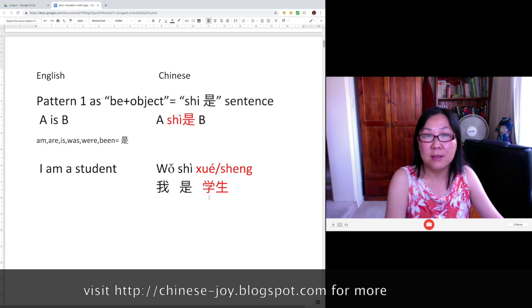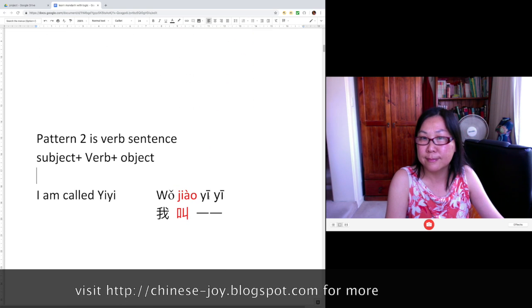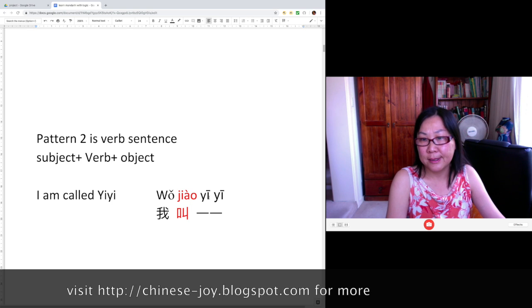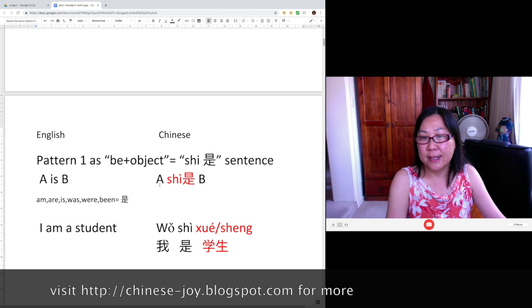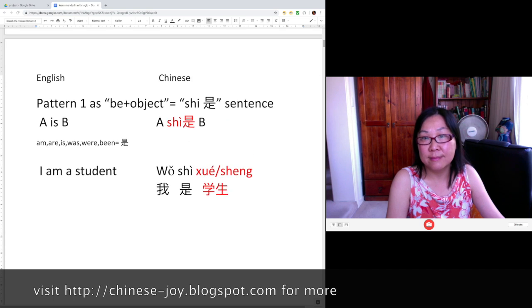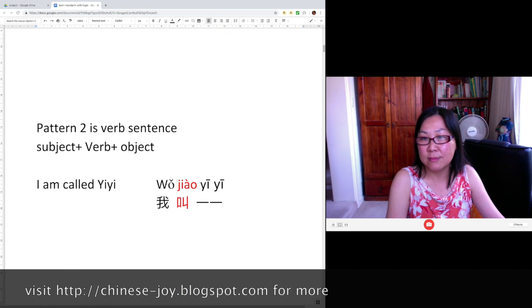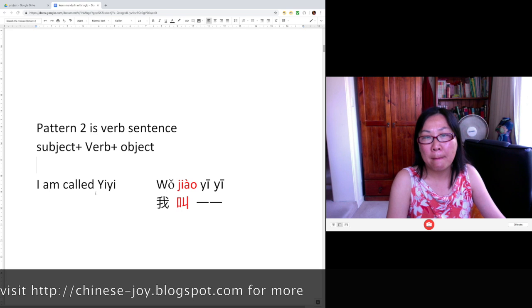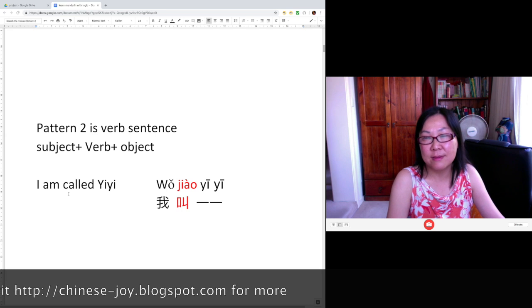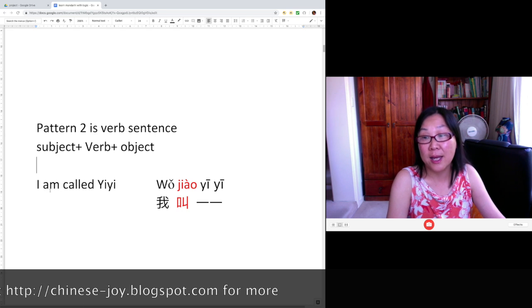Okay, that's pattern 1. Let's move to pattern 2. Verb sentence. In pattern 1, A is B and A 是 B. You can translate word to word, but in pattern 2, there is slight difference. I am called EE. There is a bit of passive feature there, passive language feature. Okay, I am called EE, it's passive.